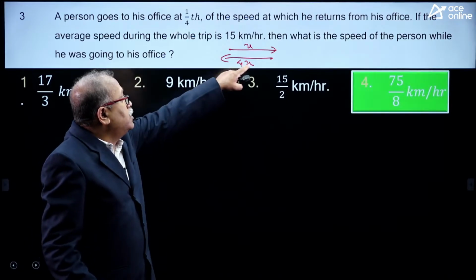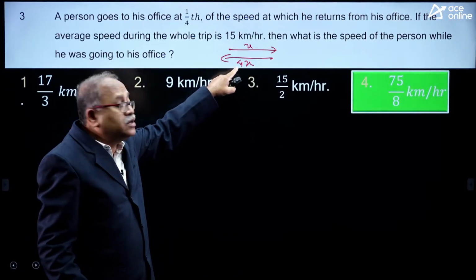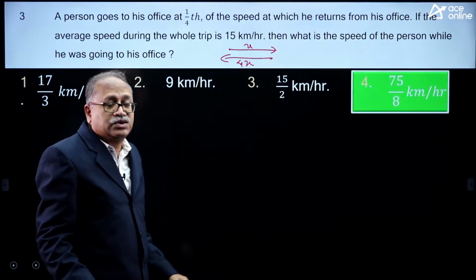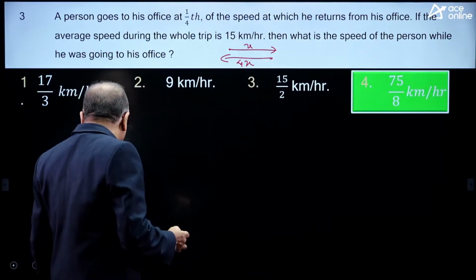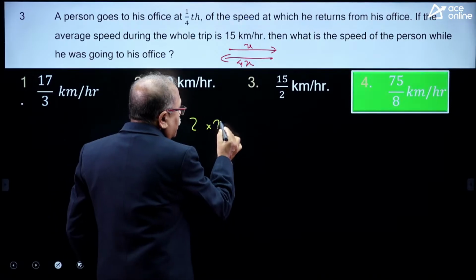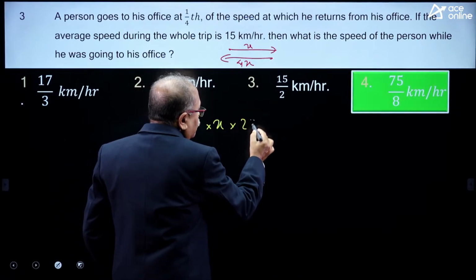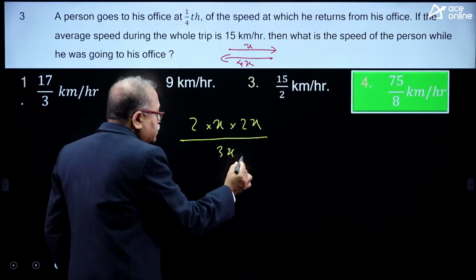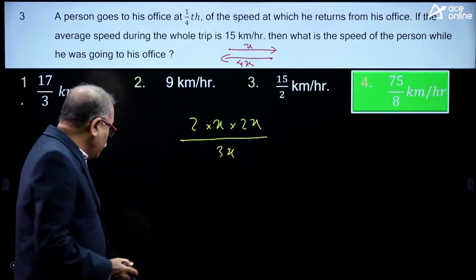So coming from office is 4x, going to office will be 4x by 4, which is x. What is the average speed? The average speed, as you already have done, is 2 into x into 2x by x plus 2x, which is nothing but 4x by 3.